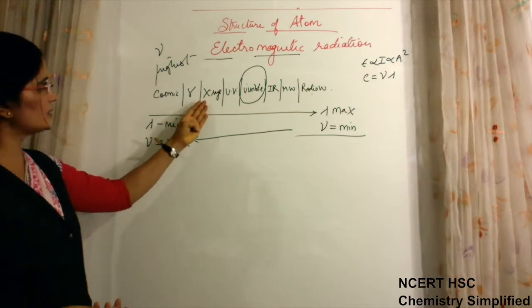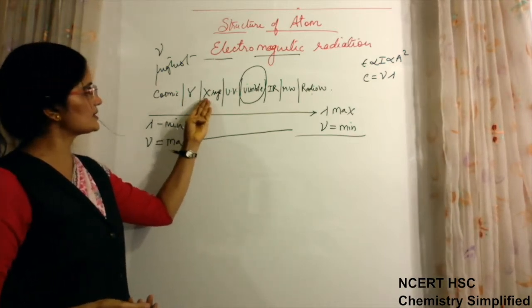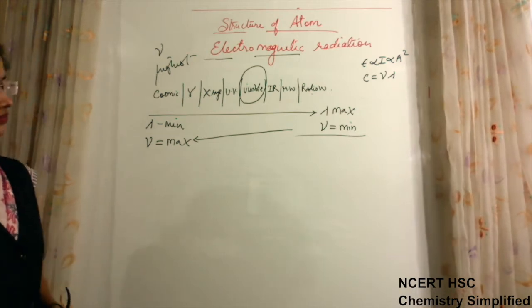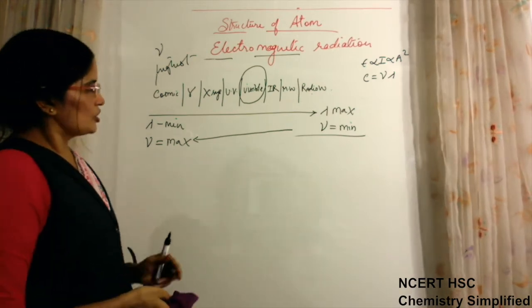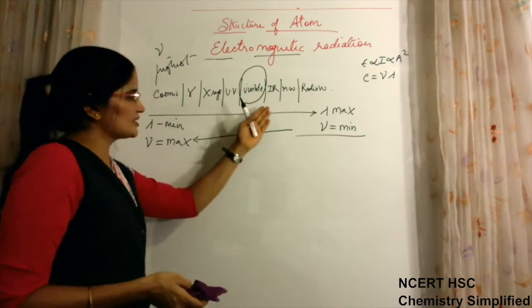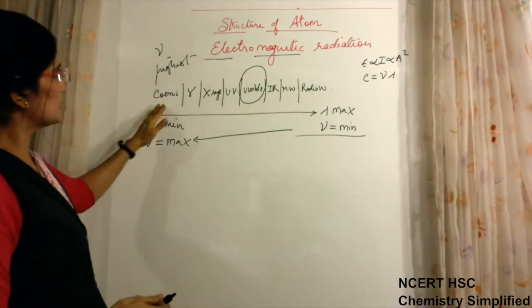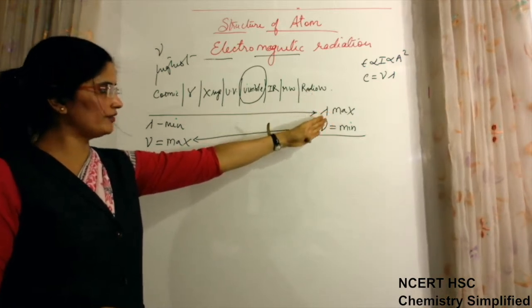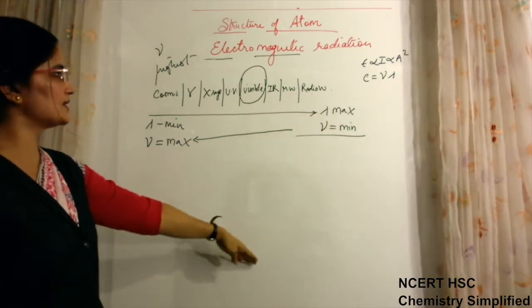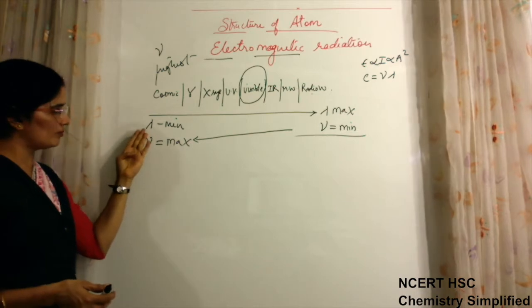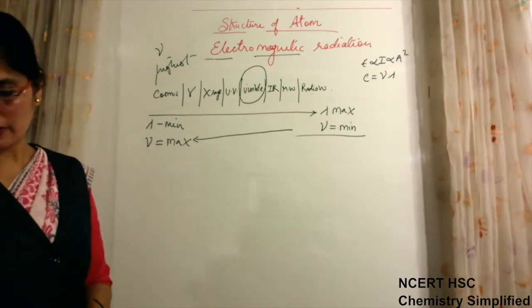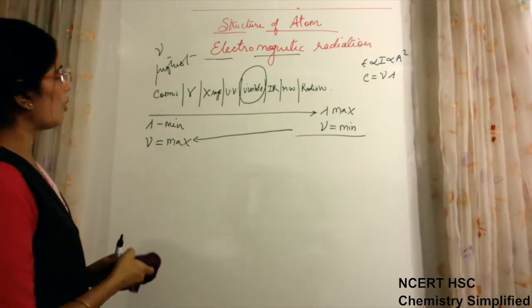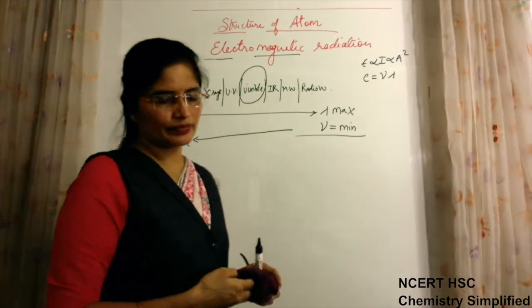That is why these radiations are of very high frequency, gamma rays, X-rays. Okay. So these characteristics we wanted to know about the electromagnetic spectrum, that radio waves have maximum wavelength, minimum frequency, and cosmic have minimum wavelength and maximum frequency. So this was about the wave nature of electromagnetic radiations.